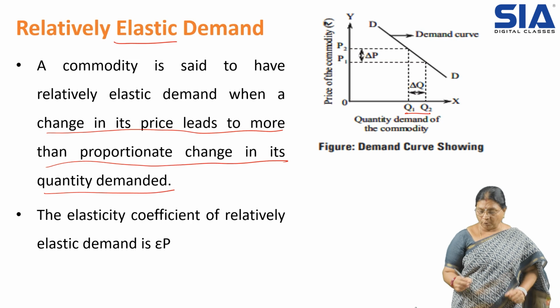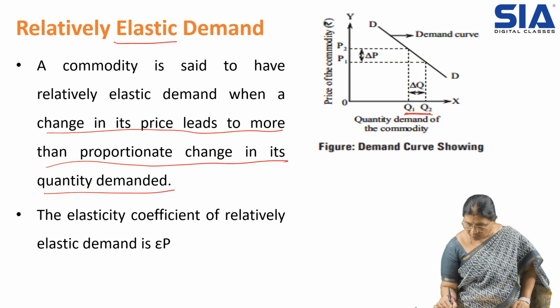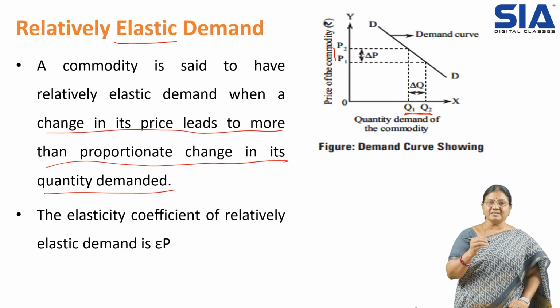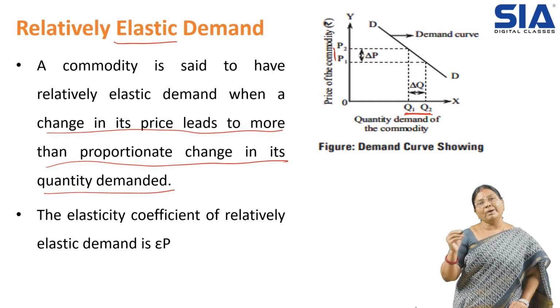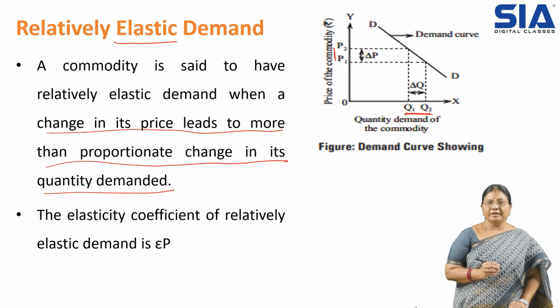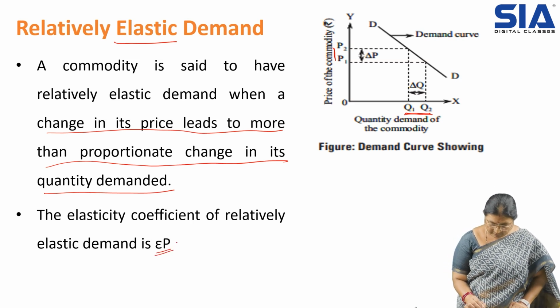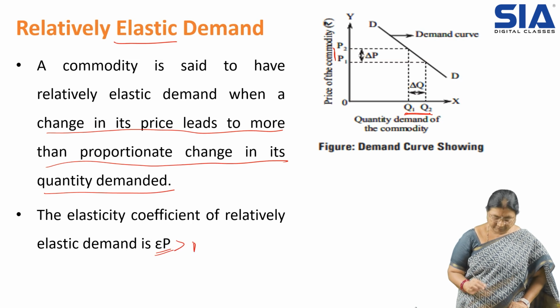But when the price change is less and the quantity demanded change is more, then it is said to be relatively elastic demand. That is EP greater than 1.